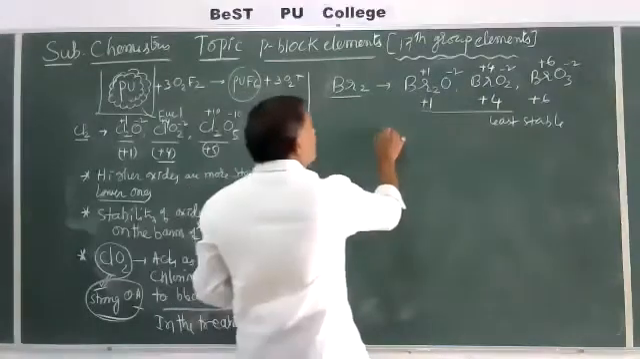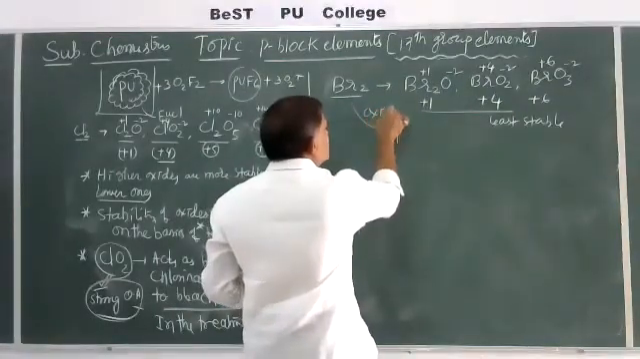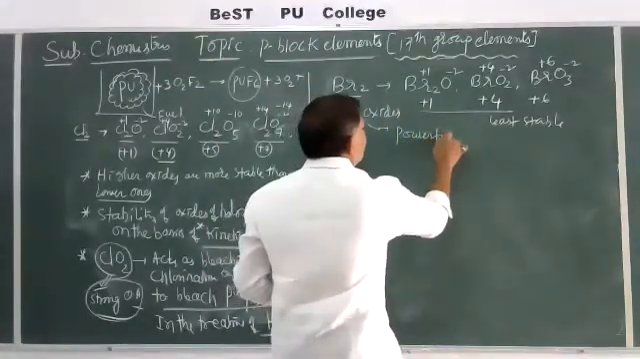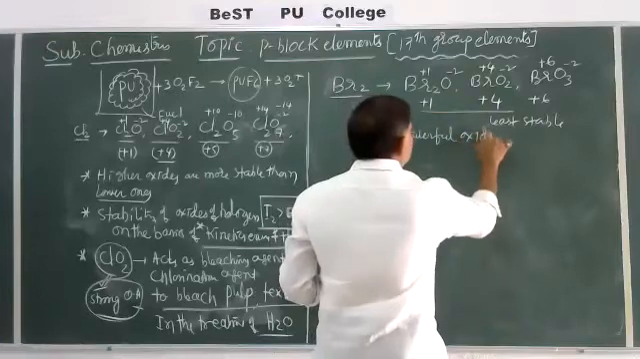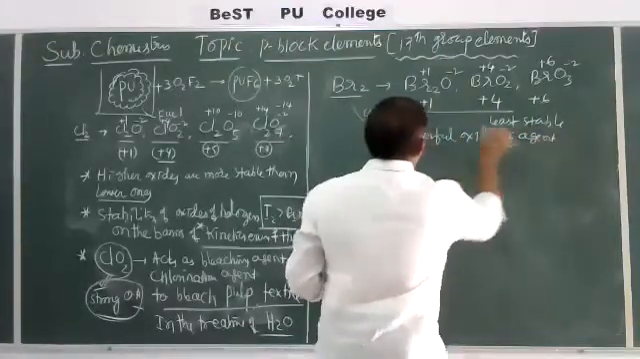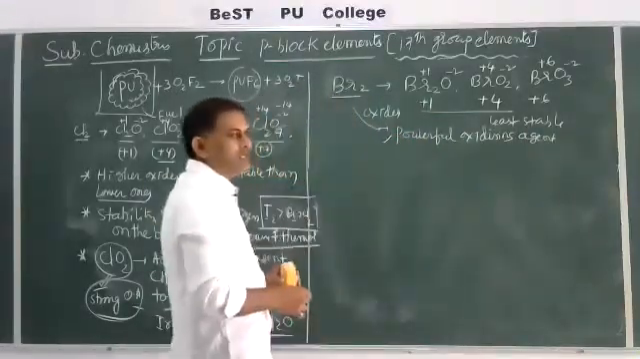These bromine-related oxides act as powerful oxidizing agents. Compared to the chlorine oxides, these are more powerful oxidizing agents.